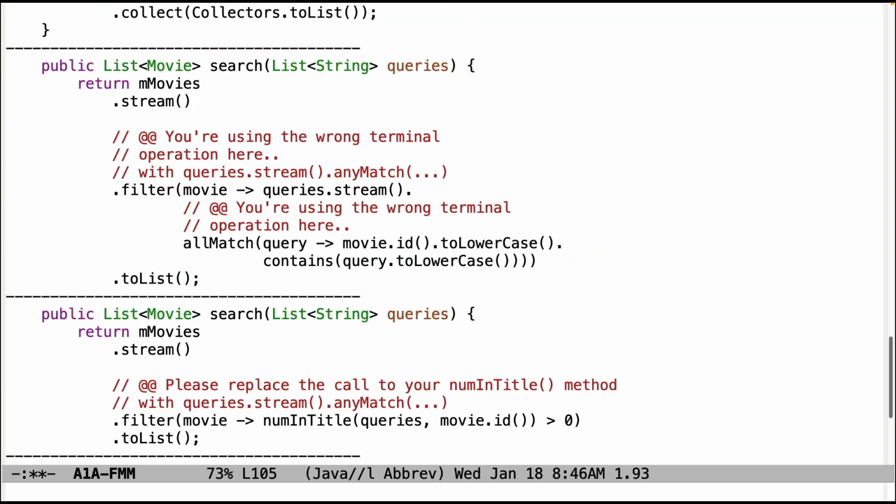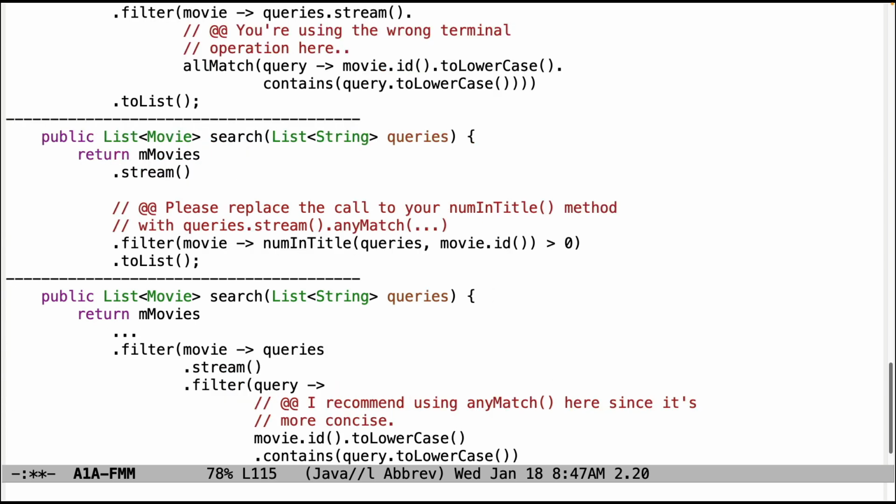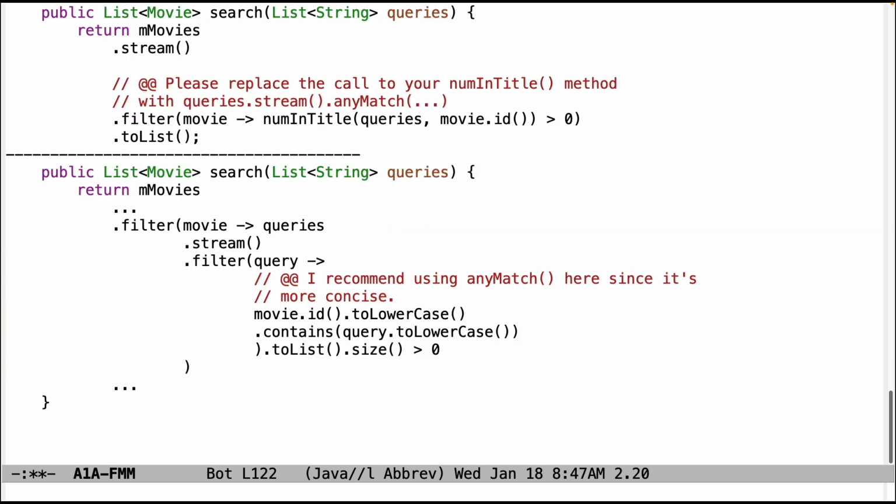Down here, don't use the allMatch call. That's way overkill, and you won't get the results that you're expecting. The test will fail. You want to use the anyMatch method instead. And down here, again, this had a nice factoring, which is nice, but you can do a simpler job just by using the anyMatch call here instead of having a separate method, although you can make a separate method as long as you call anyMatch in it. And then down here, once again, I recommend using anyMatch. It's much more concise than something like this, which uses toList and size and stuff like that. That works, but it's just extra work that's unnecessary.